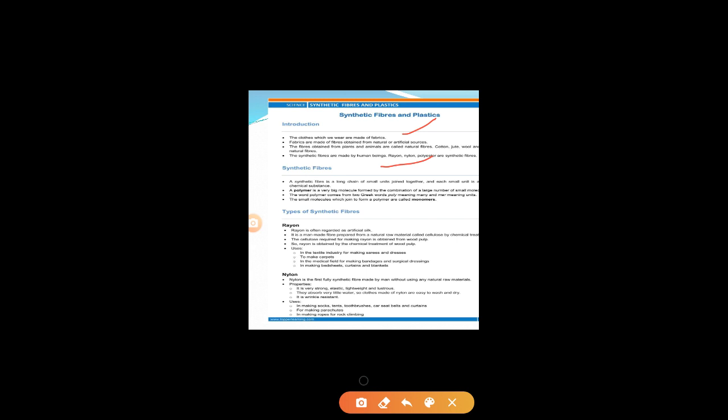So here we are studying the synthetic fiber. What is a synthetic fiber? It means the fibers which are prepared by human beings. So these kinds of fibers are known as synthetic fibers. Look here: a synthetic fiber is a long chain of small units joined together, and each small unit is actually a chemical substance.